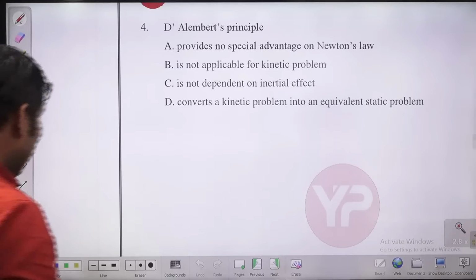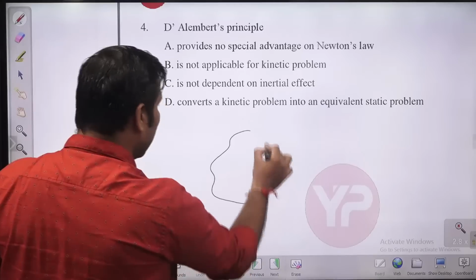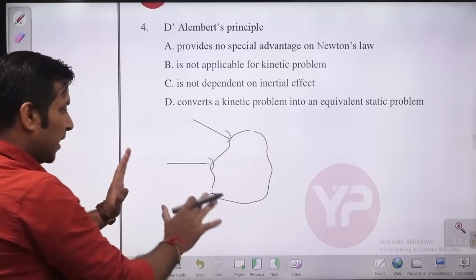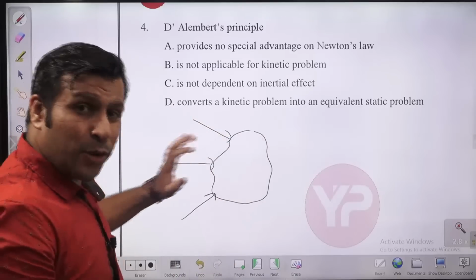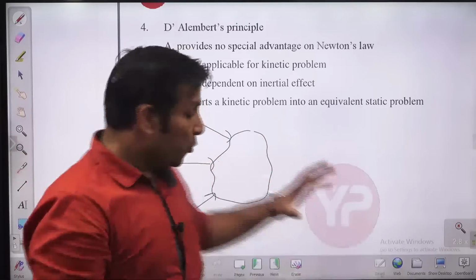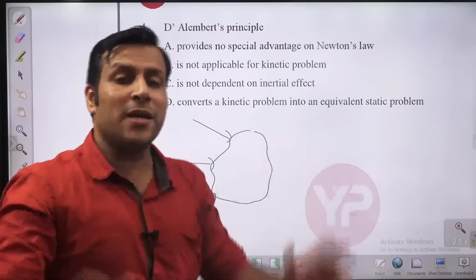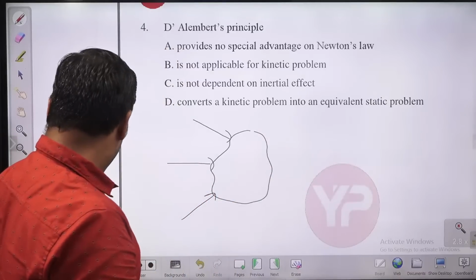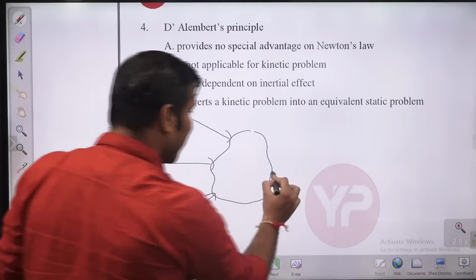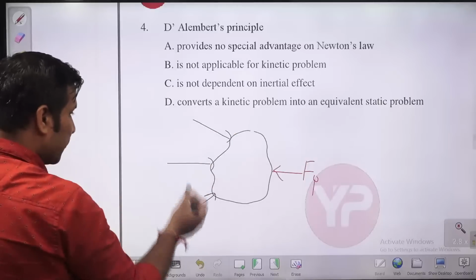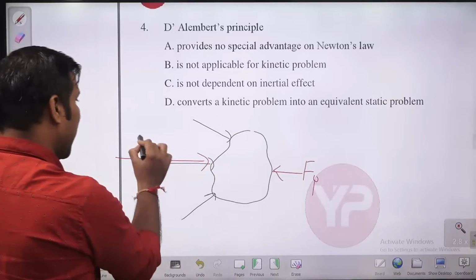Let us consider a body, and suppose there are many forces acting on this body, and suppose this body is in motion due to the action of these forces. So this body is in dynamic equilibrium with what? With its inertia force. So if you consider some inertia force Fi, and all these forces have some resultant force Fr.